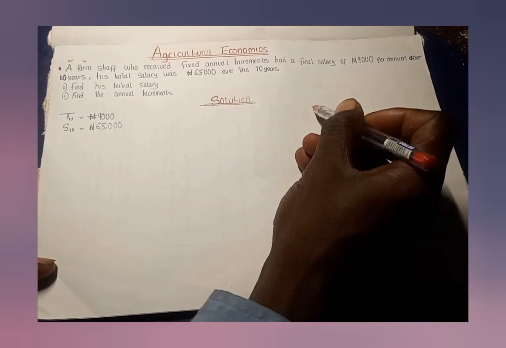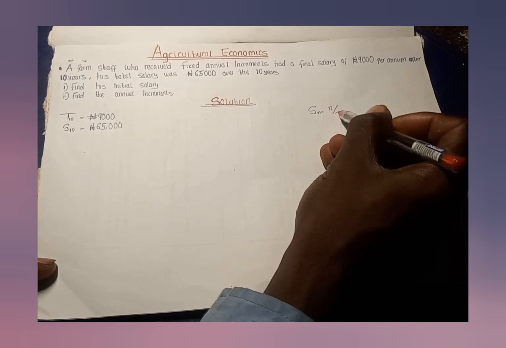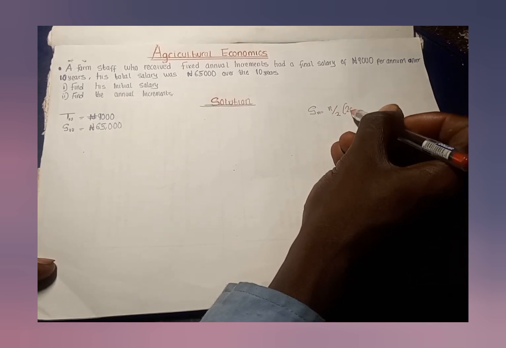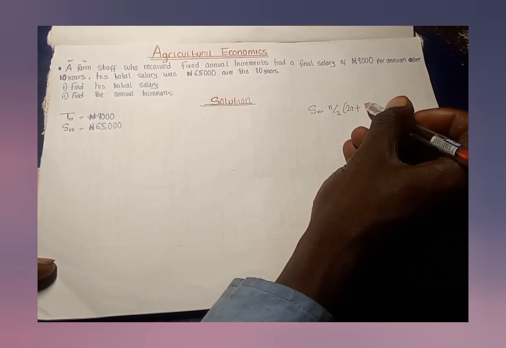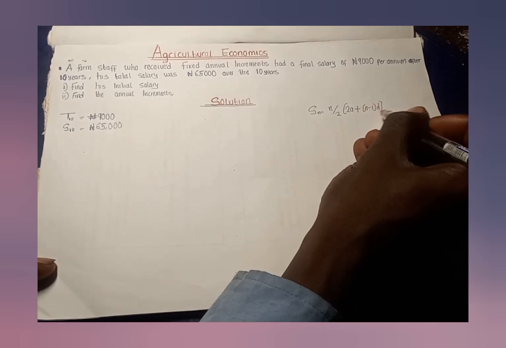Now, the first question says find his initial salary. Recall that we have two formulas for solving the sum of the terms of an arithmetic progression. If you have forgotten, let me remind you. The first one is Sn equals n over 2 into bracket 2a plus bracket n minus 1 closing bracket d.